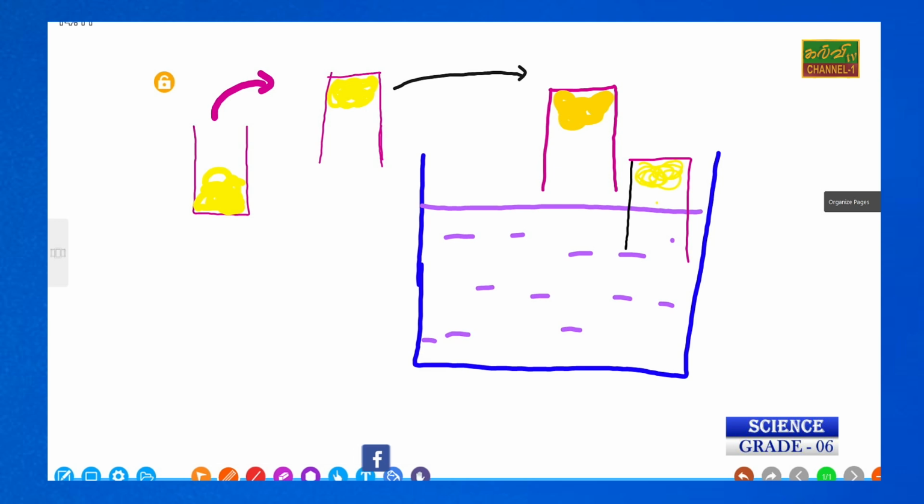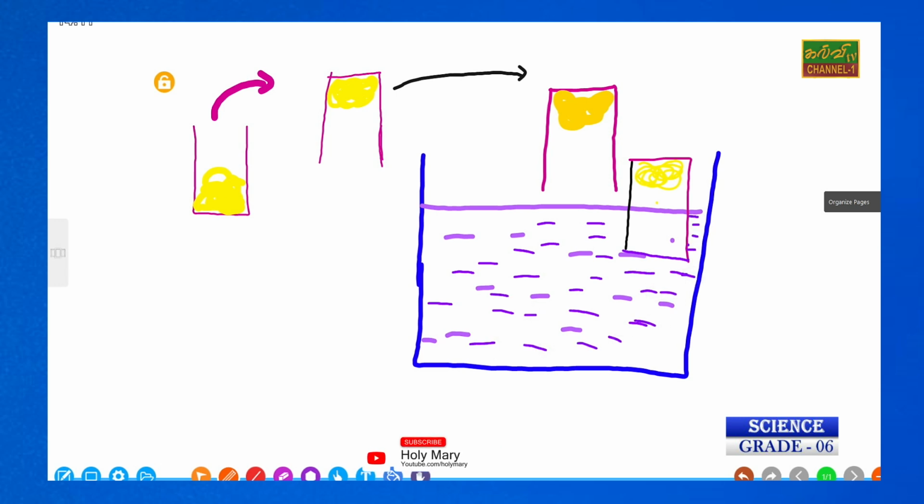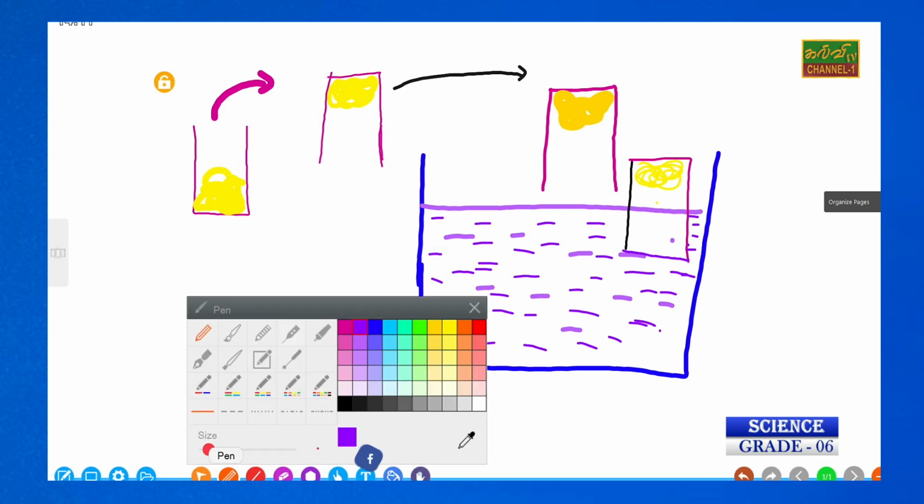The water is all around here, but it is unable to move inside of the glass because the air has been trapped by the water.